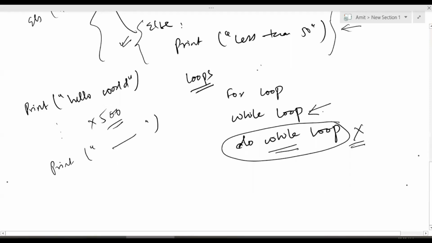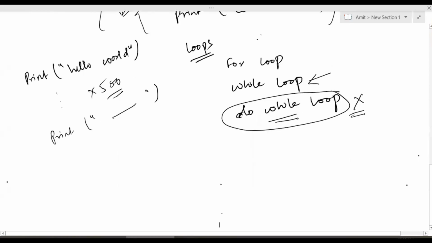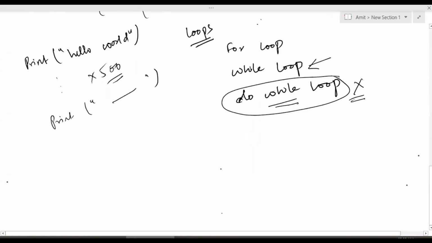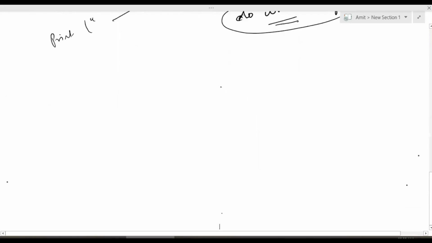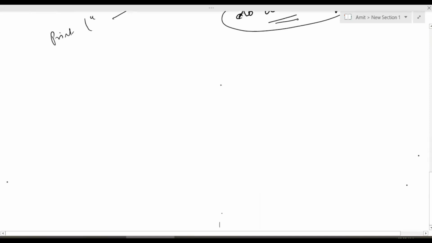Okay. Now, how do these loops work? With a simple example, I will first try to explain the for loop. Forget about Python syntax right now. I will try to explain this for loop through Java syntax. So how we write a for loop: I will not be using Java syntax exactly the way it is, but just for the sake of explaining the concept, I'm using a similar construct.